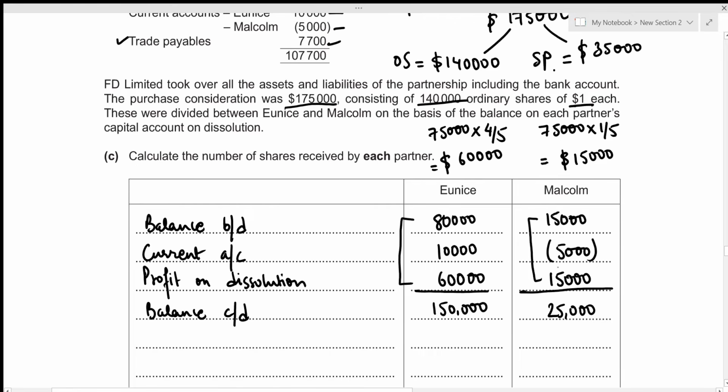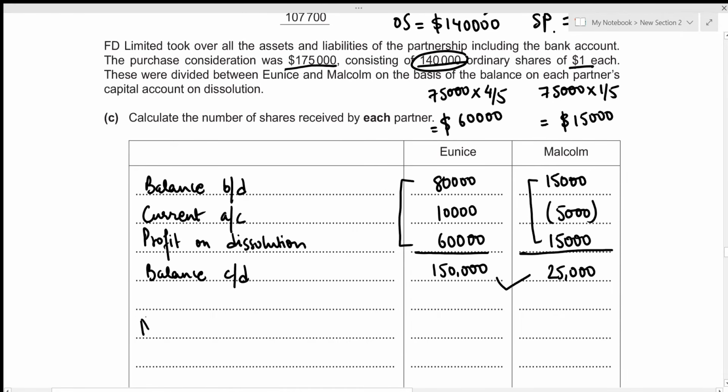Now we will be dividing the ordinary shares of 140,000 among the partners Eunice and Malcolm on the basis of their closing capital balances. Okay, let's do that. So number of shares received. So the total share is 140,000 and we are dividing this on the basis of our closing capital balance.